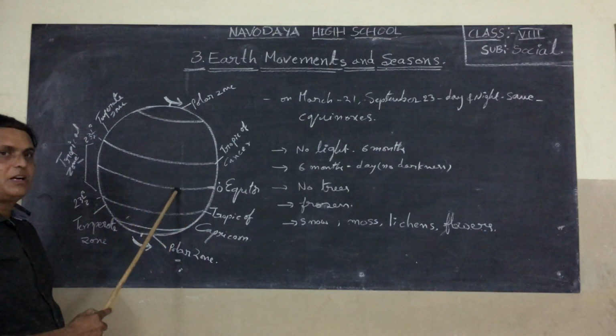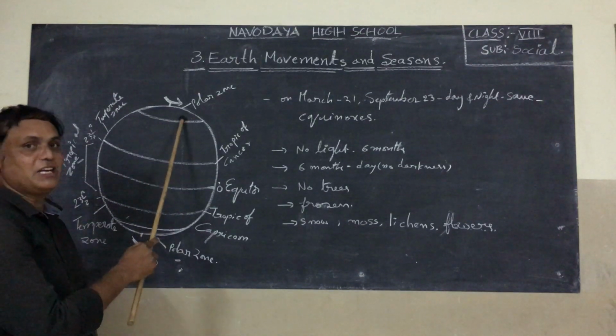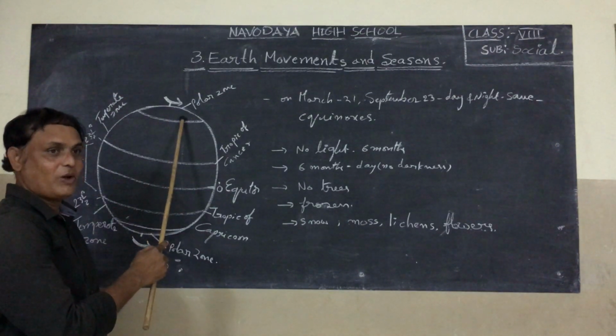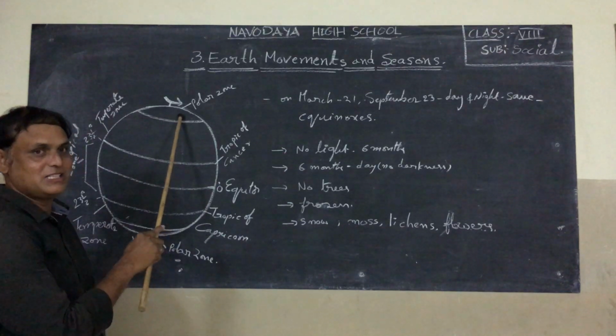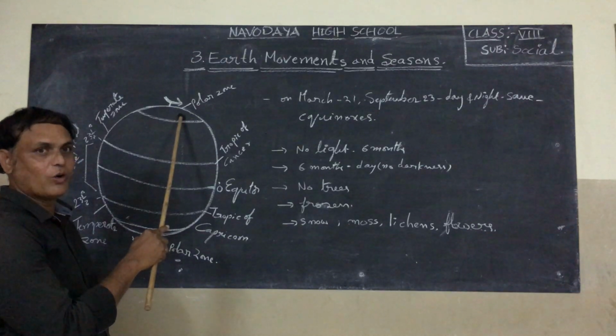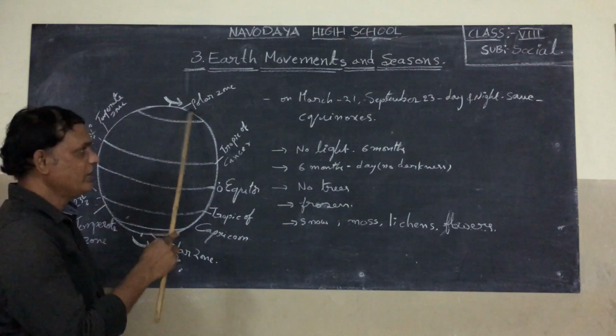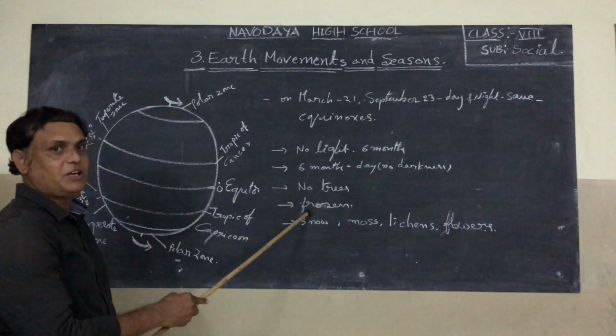But in this polar region, we cannot see any trees. Why? Because there is no chance for trees to grow here. The ground is already covered by a thick layer of snow. That is the main reason. It is completely frozen.